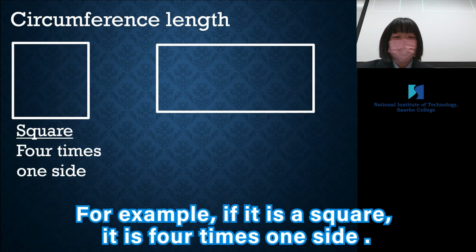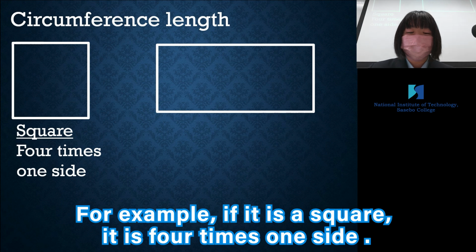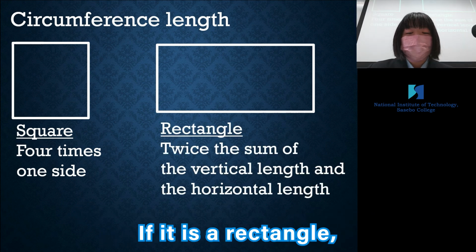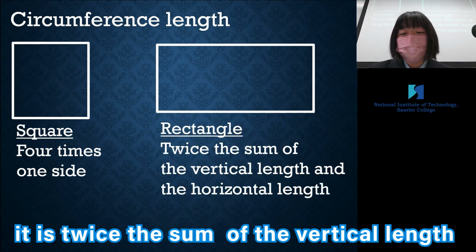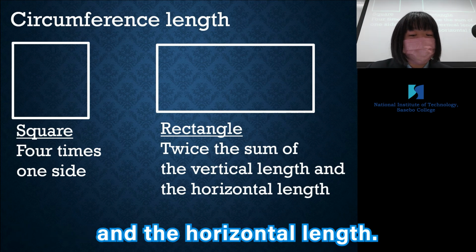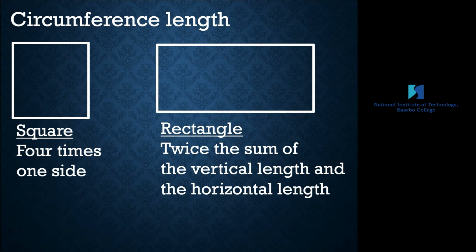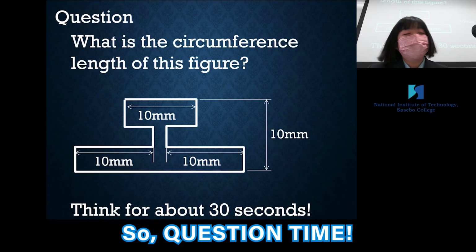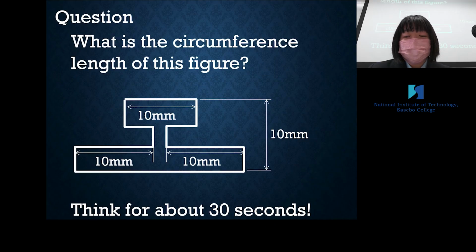For example, if it is a square, it is 4 times one side. If it is a rectangle, it is twice the sum of the vertical length and horizontal length. So, question time. What is the circumference length of this figure?